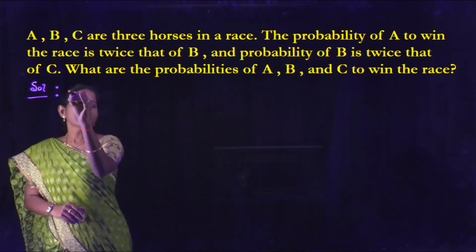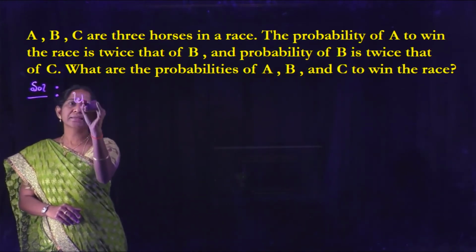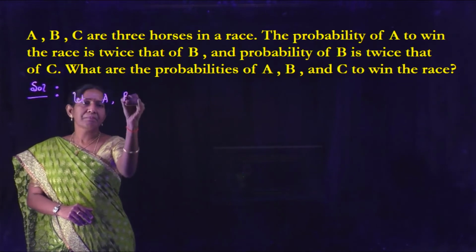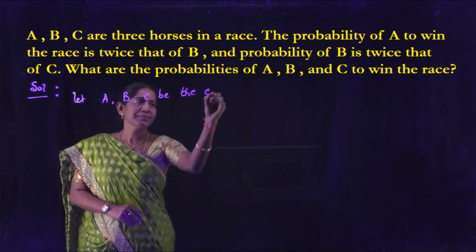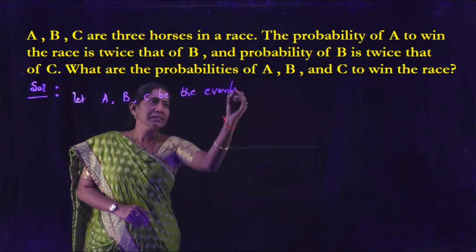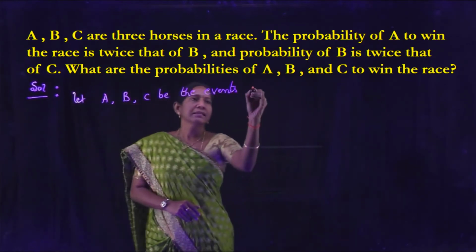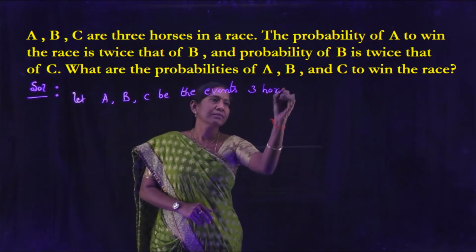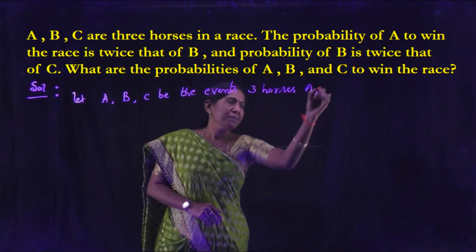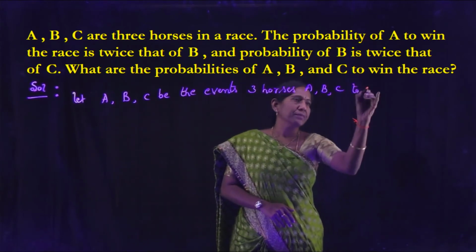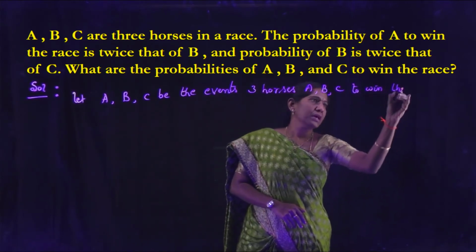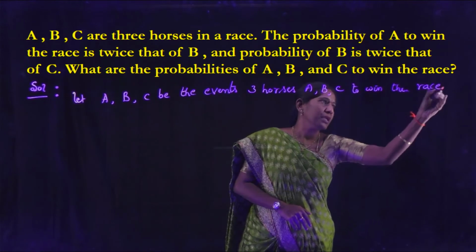Now, solution of this: let A, B, C be the events that the three horses A, B, C win the race respectively.